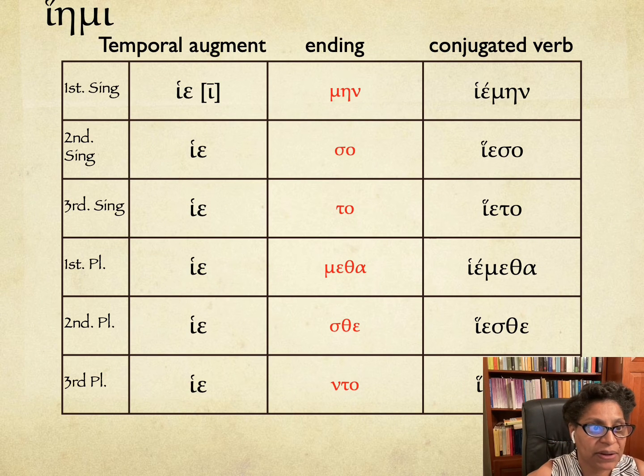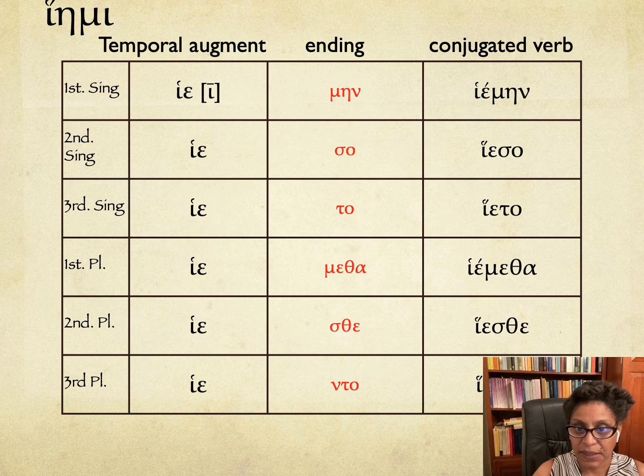Okay, so now what about hiemi? So hiemi, again, as with the active, we're going to lengthen that initial iota, and you can't really tell what's going on because it's the same vowel, but we're lengthening the iota, and then we're adding the endings on. So hiemen, I was sending. Hieso, you were sending. Hieto, he was sending. Hiemetha, we were sending. Hiesthe, you all were sending. Hiento, they were sending.